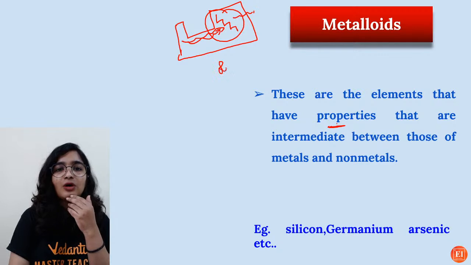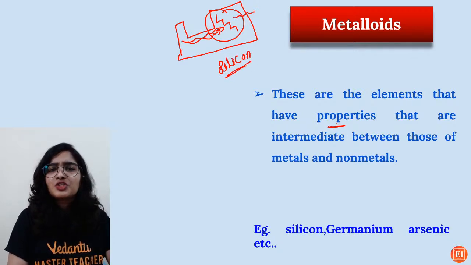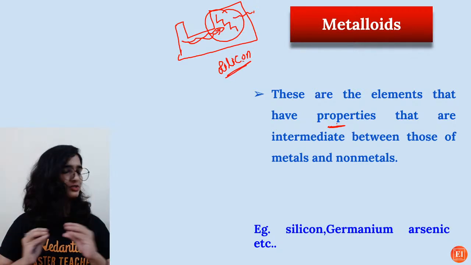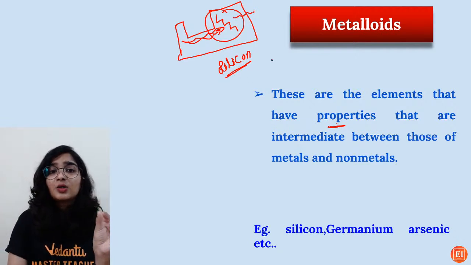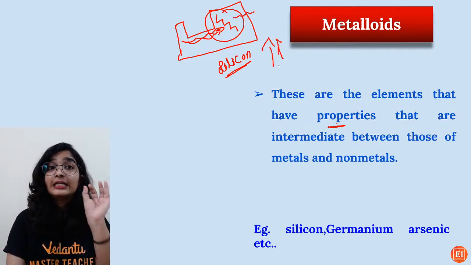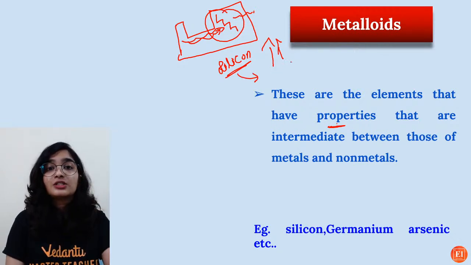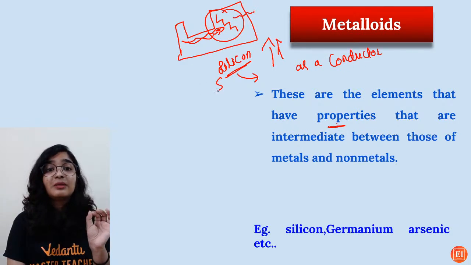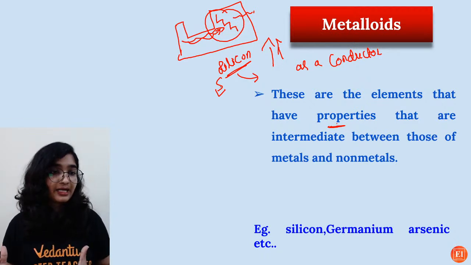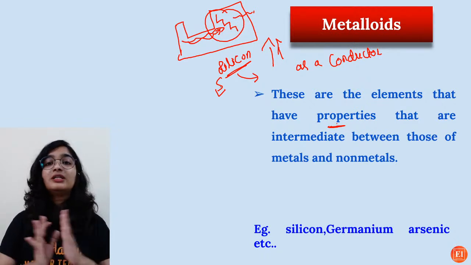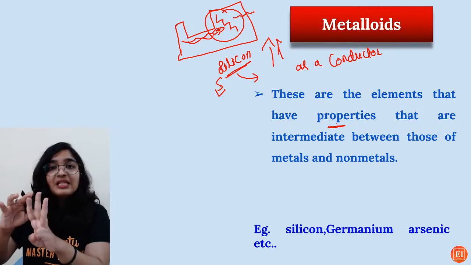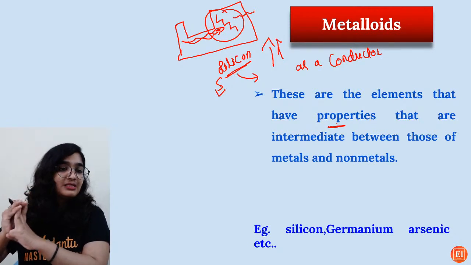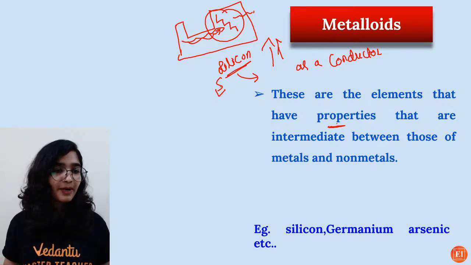For example, you take silicon. Take it at the room temperature, it does not conduct electricity. But with the increase in temperature, silicon starts to behave as a conductor and it starts conducting electricity. That is the reason it is used in the solar panels and all that. No, water is a compound. See, elements have been classified into metals, non-metals, metalloids. But water is basically a compound, right?